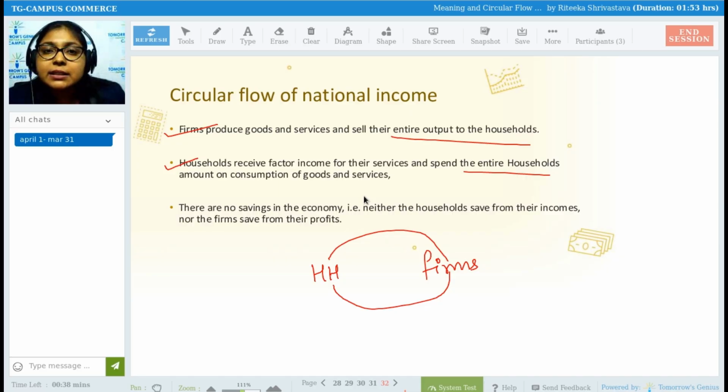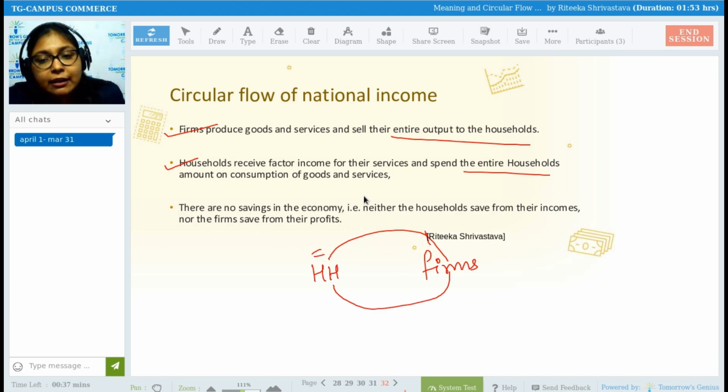See from where income is coming. My income is coming from the organization where I am providing my services. When I provide them my services, they give me some money in return. Once I get that money, what will I do? I will spend it on consumption. So just imagine I am one of the persons who belongs to a household.